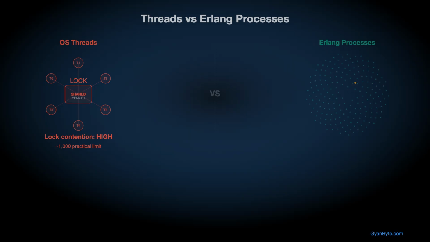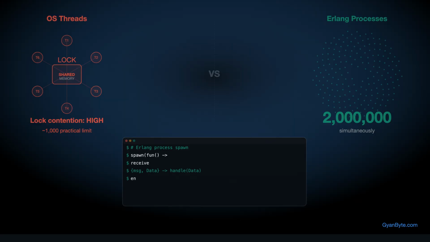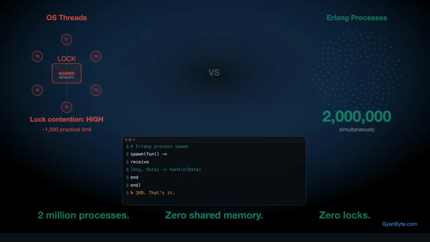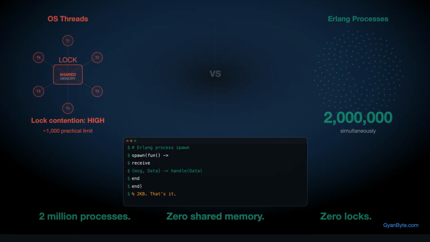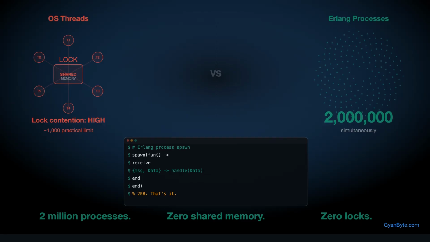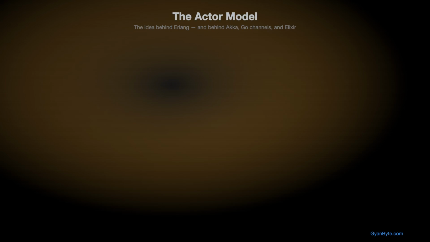Erlang processes share nothing. Each one is a sealed box. 2 kilobytes of memory. Has its own mailbox. Reads messages one at a time. No locks. No waiting. No contention. You can run 2 million of them simultaneously on one server. 2 million processes. Zero shared memory. Zero locks. That's not marketing. That's the architecture.